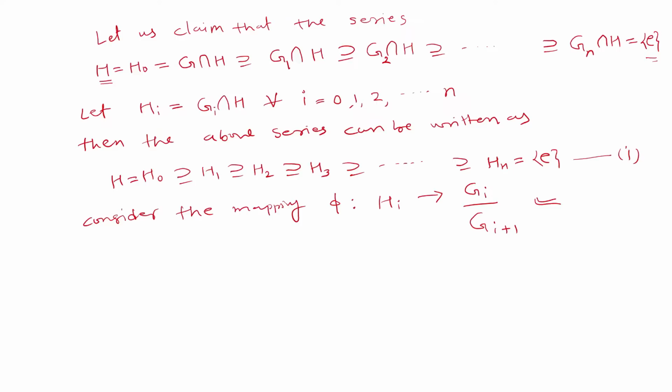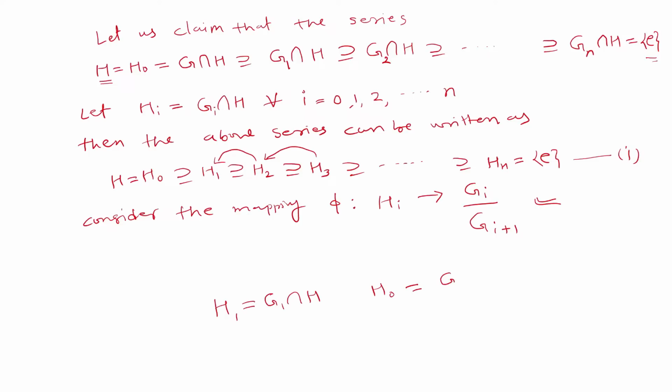Since each next one is normal in the previous one in series 1 is almost obvious, means we can say obviously that H2 is normal in H1, H3 is normal in H2. Because what is H1? First of all H1 is G1 intersection H, and what is H0?